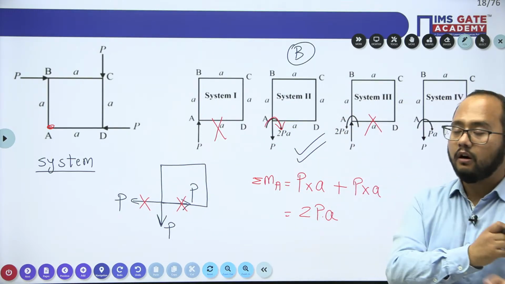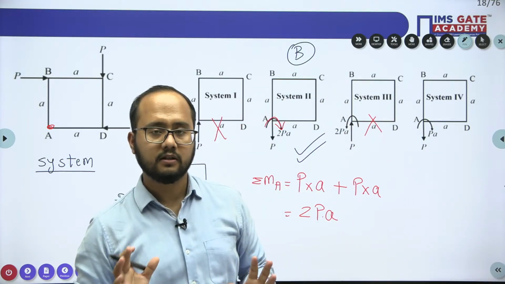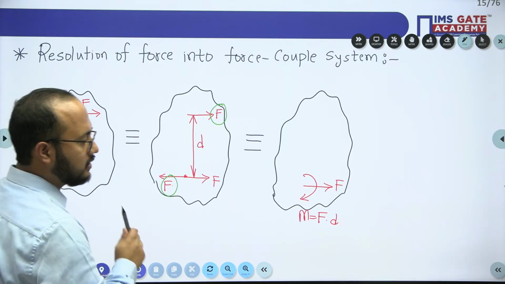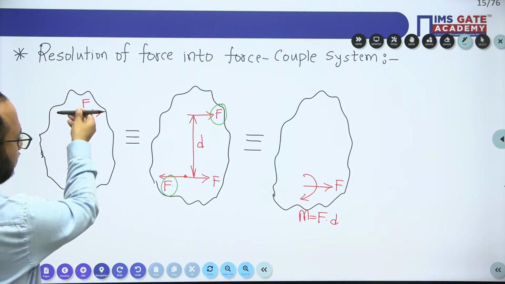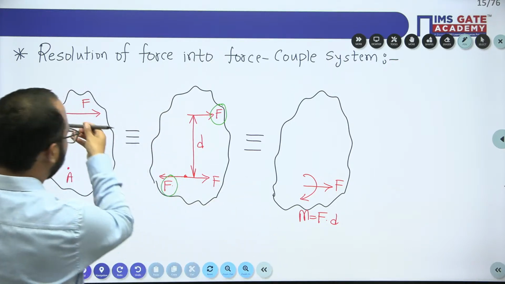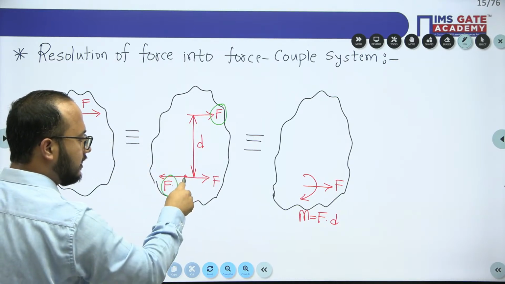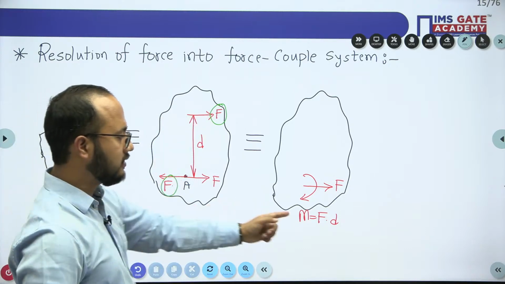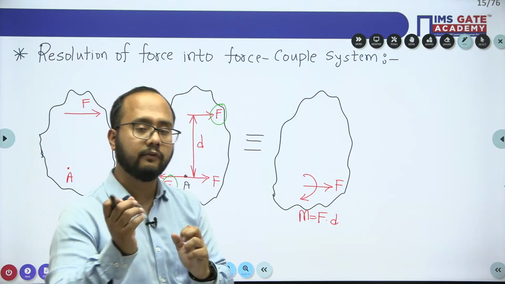Always remember, we can resolve a force into a force couple system. Please see, this is a very important concept. Try to understand the process here. A force is acting like this, and you need to transfer this force to this point. Obviously, with respect to the force, a couple will also come. So you put two forces, equal and opposite, at the point of consideration, point A. This force will create a couple, for which the value of the moment will be this one, and this is the force.